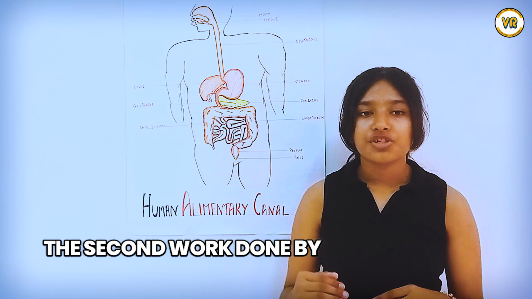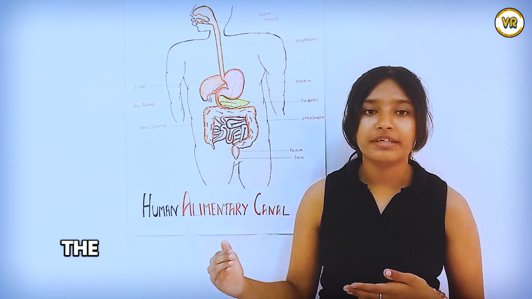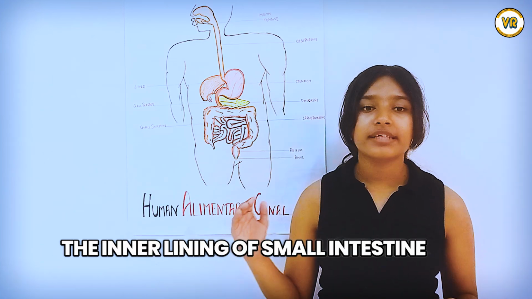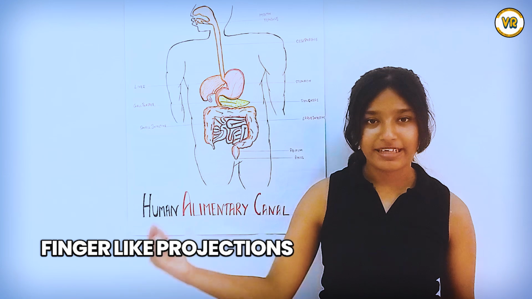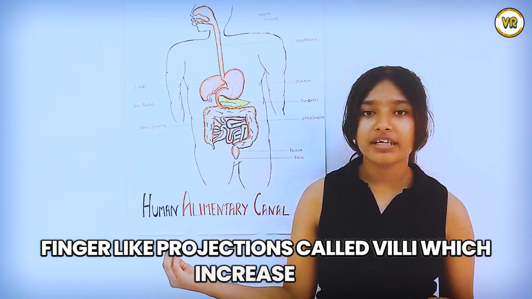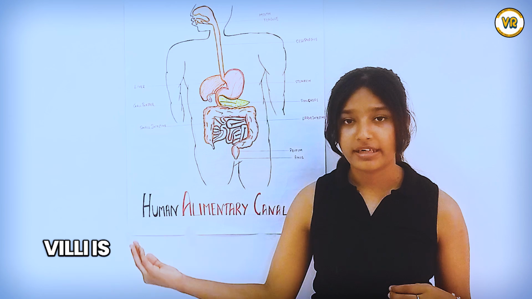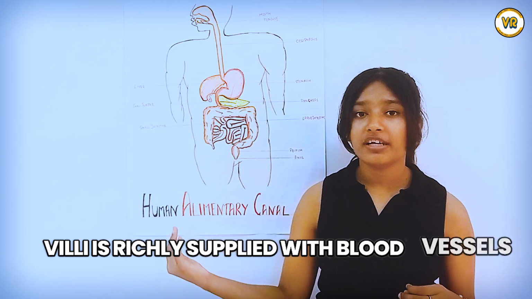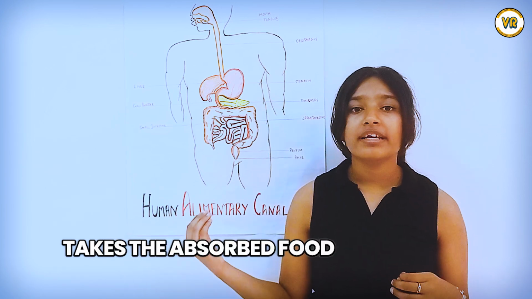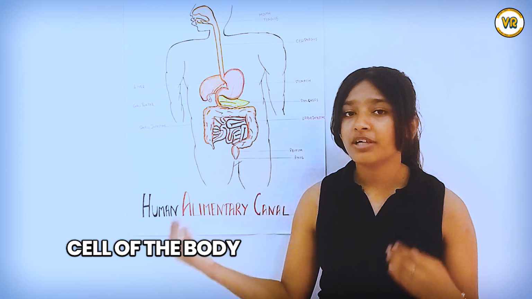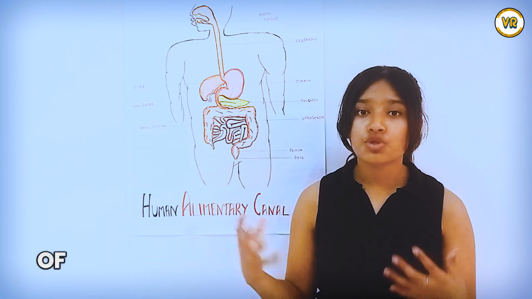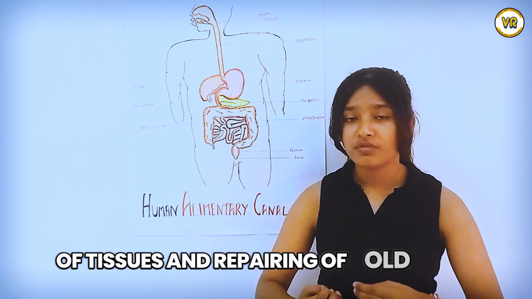The second work done by the small intestine is absorption. The inner lining of the small intestine has numerous finger-like projections called villi, which increase the surface area of the small intestine for absorption. Villi are richly supplied with blood vessels, which take the absorbed food to each and every cell of the body for utilizing energy, making of tissues, and repairing of old tissues.